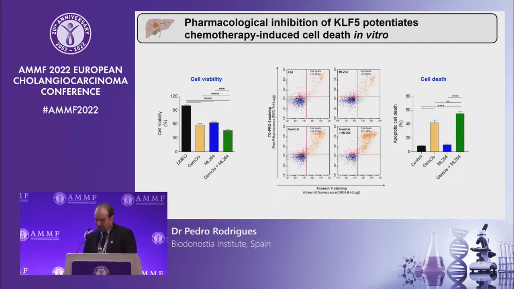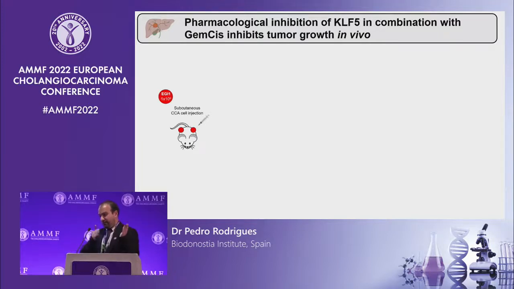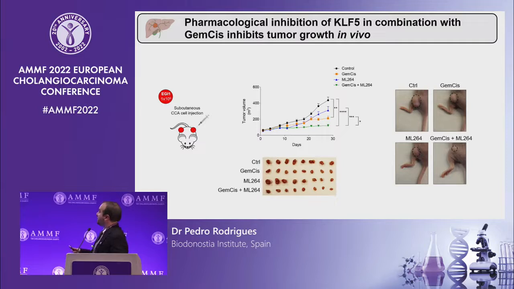Then we selected AGI1 cells to inject in mice, now subcutaneously, again in immunodeficient mice. And after randomization, we started treating mice with either vehicle control, GemCis alone, the KLF5 inhibitor alone, or then we combined both to see if we can abolish tumor growth. As you can see here in this graph, we were happy to observe that both the first-line chemotherapy and the KLF5 inhibitor decreased tumor growth over time, but when we combined both, tumor growth was completely abolished after starting the treatment.